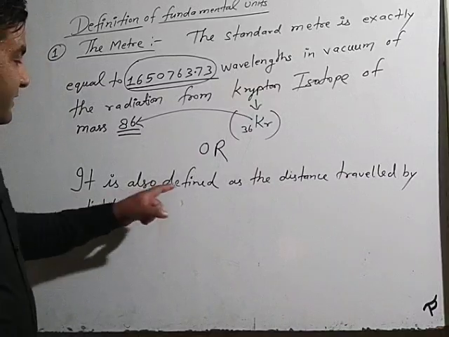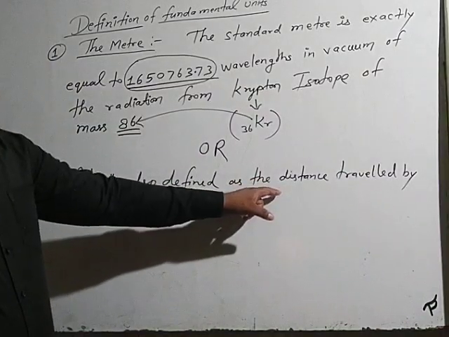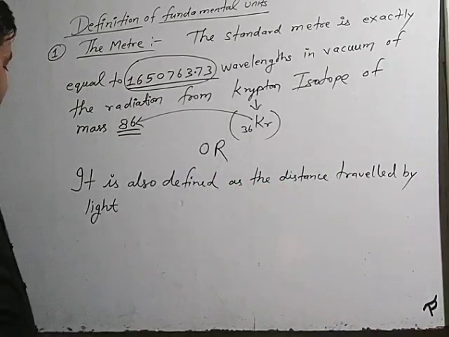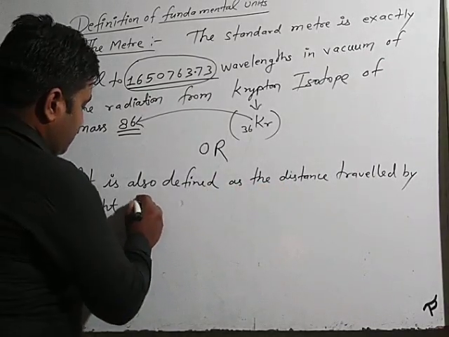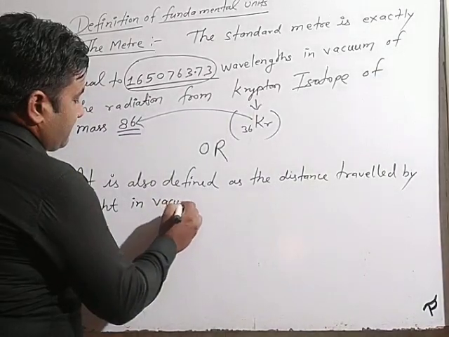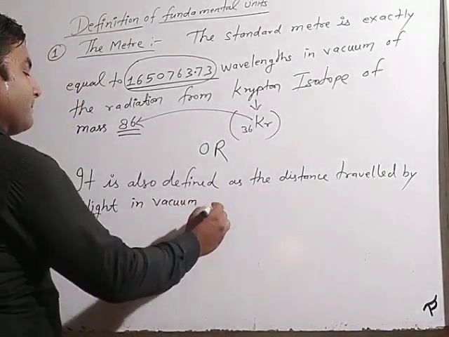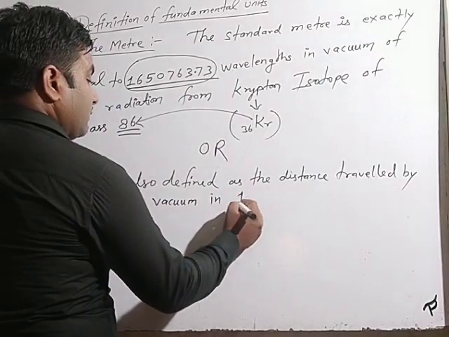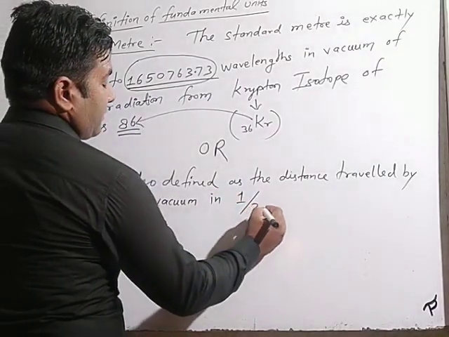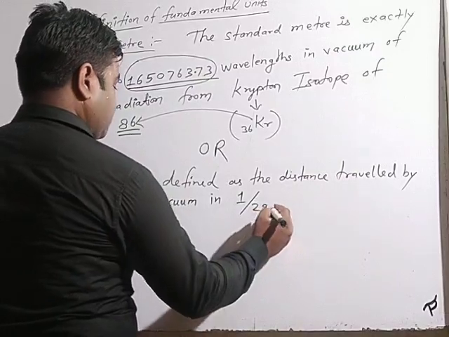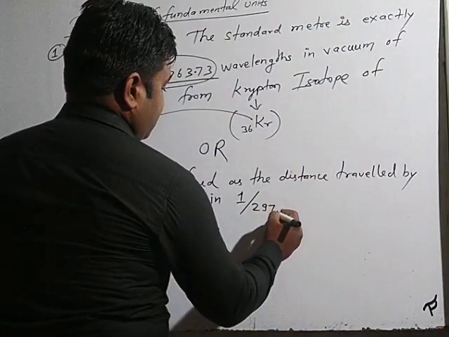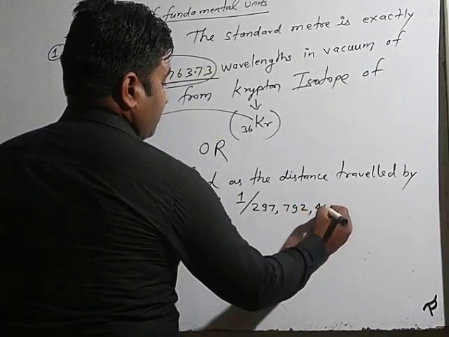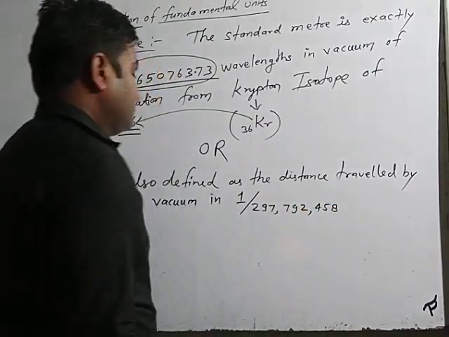It is also defined as the distance traveled by light in vacuum in 1/299,792,458 of a second.